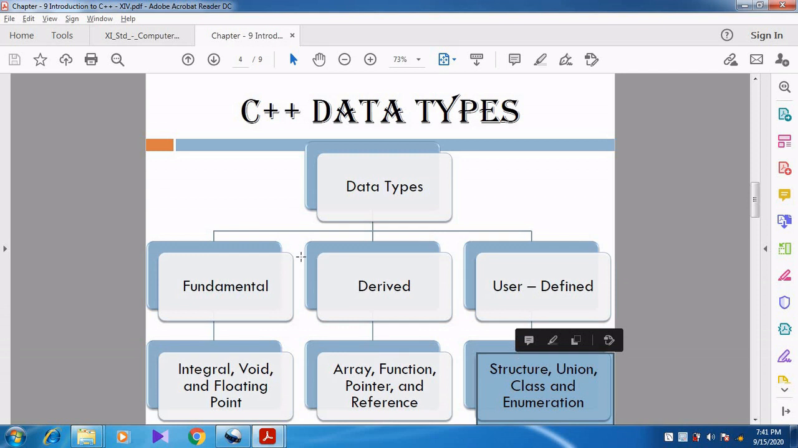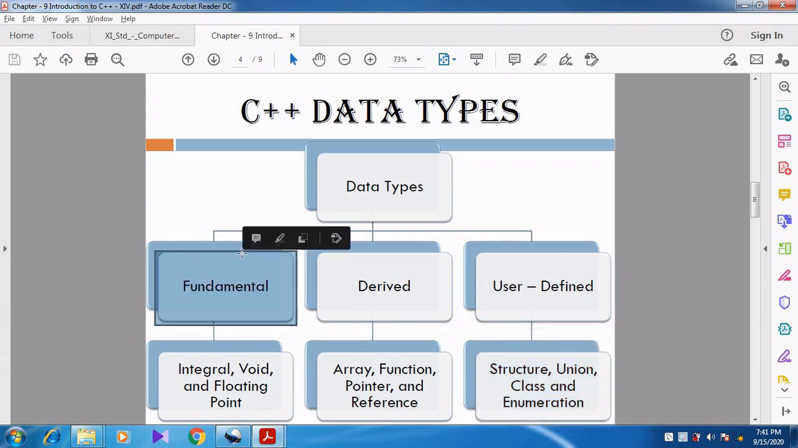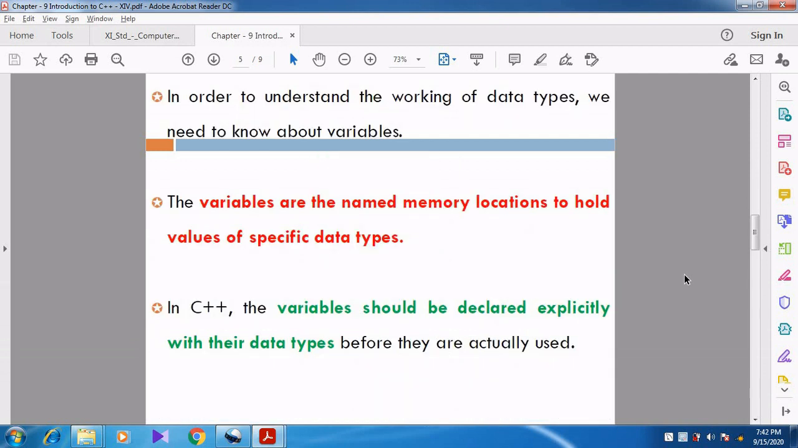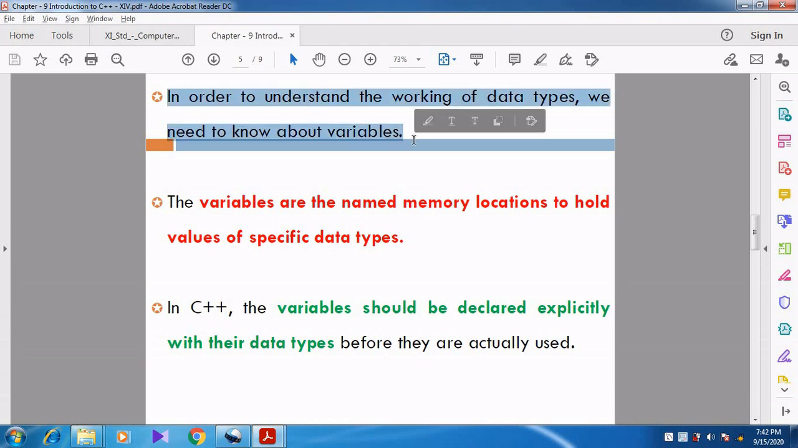So first let us take the fundamental data type and discuss what the different fundamental data types are. But before discussing data types, we want to understand variables. Without understanding the variable, you cannot study data types. In order to understand the working of data types, we need to know about variables. So what is meant by variable?